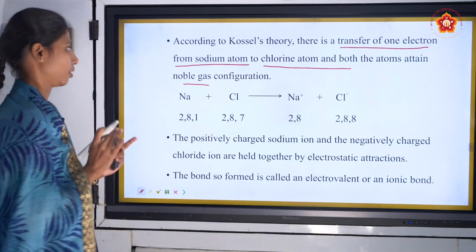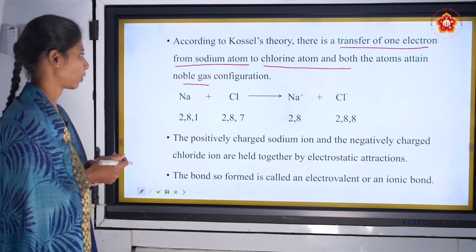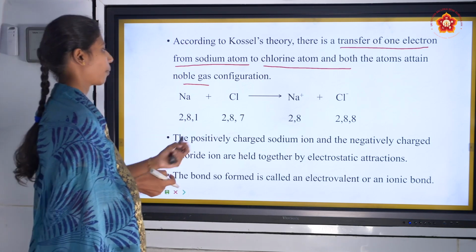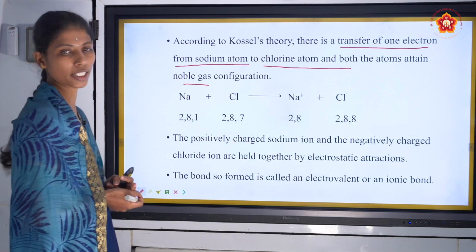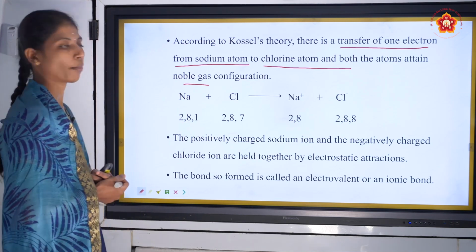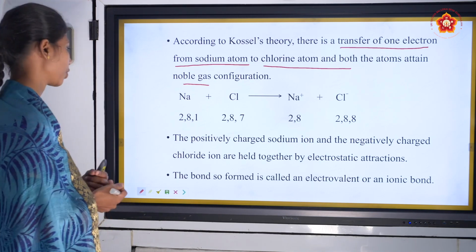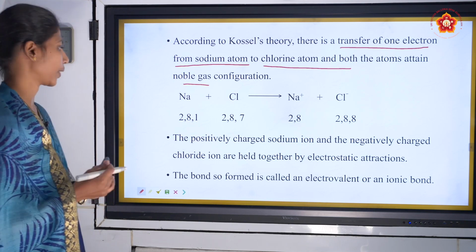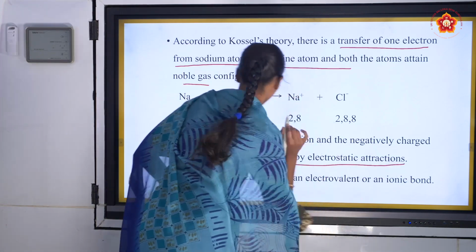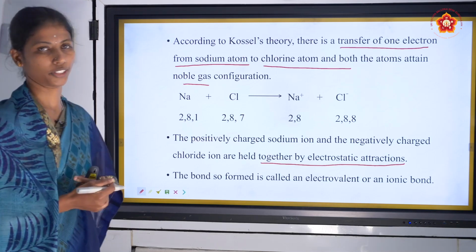Sodium is 2, 8, 1 and chlorine is 2, 8, 7. We get Na plus, which has lost 1 electron, 2, 8, and chloride, which has gained 1 electron, 2, 8, 8. The positively charged sodium ion and negatively charged chloride ion are held together by electrostatic attraction. The bond is called an electrovalent or ionic bond.